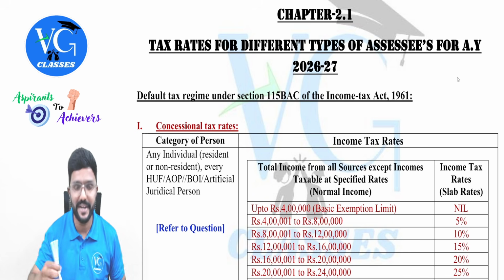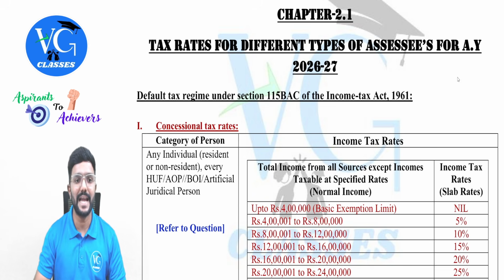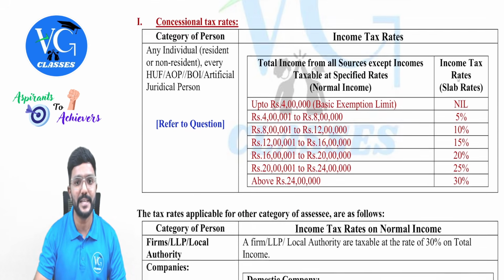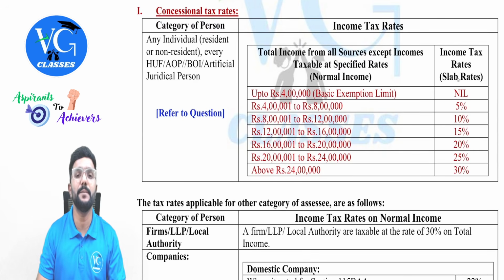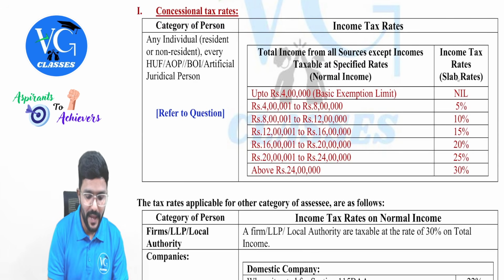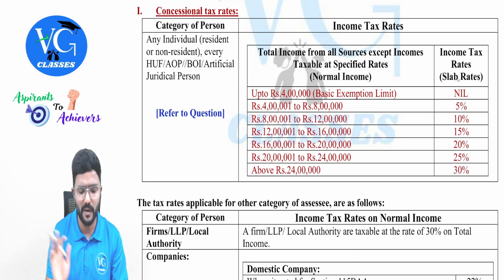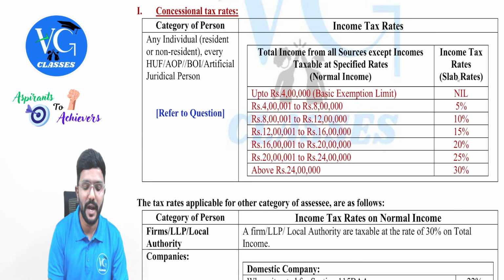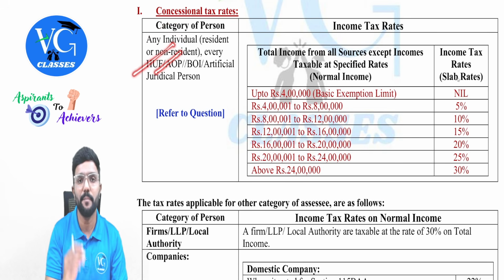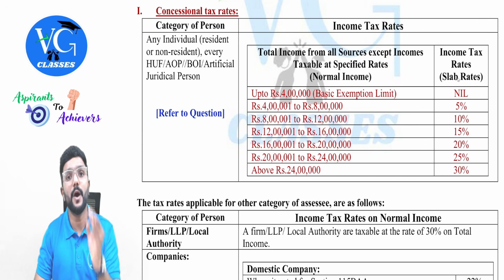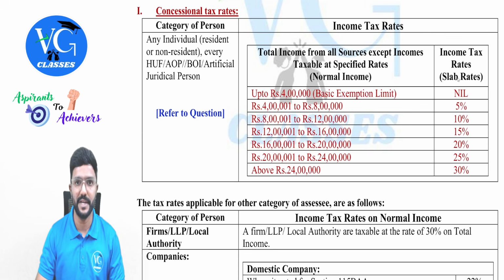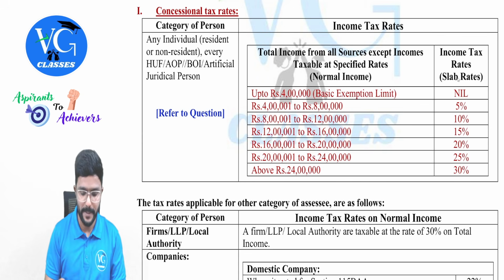So the first amendment is in tax rates, guys. The tax rates under the default regime has been amended. The default regime given under section 115 BAC is applicable for an individual who is resident or non-resident irrespective of the age and every HUF, AOP, BOI and artificial juridical person. There is a change in the slab rates applicable on normal income taxable at normal rate. So what is it? We will see.